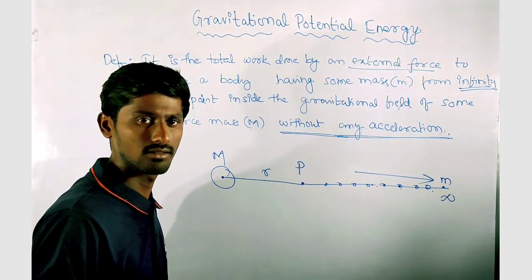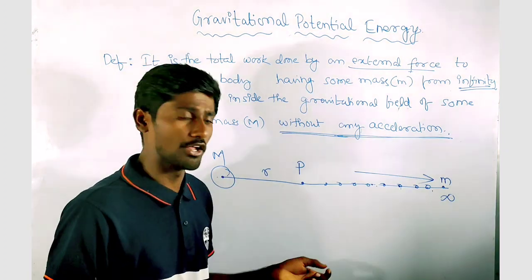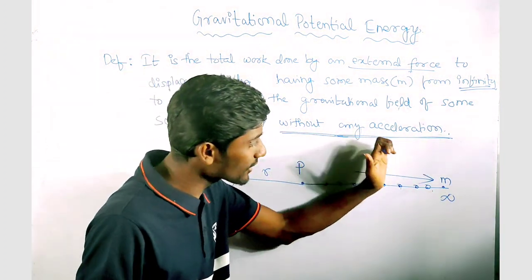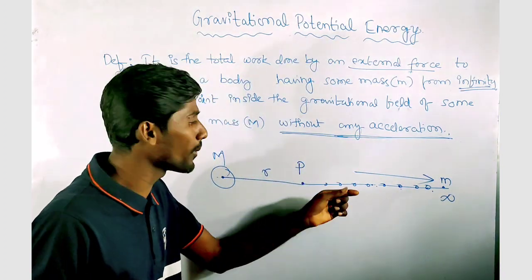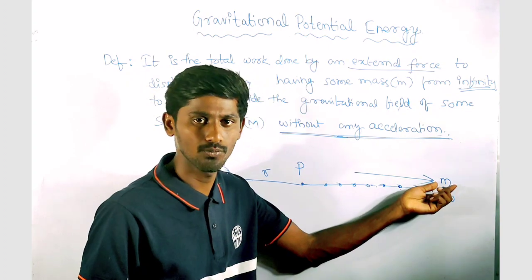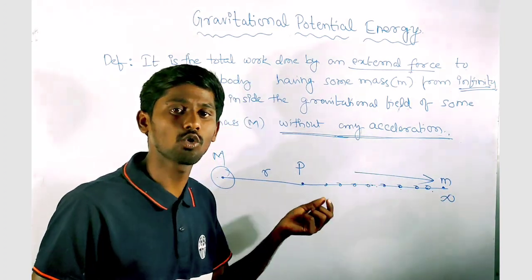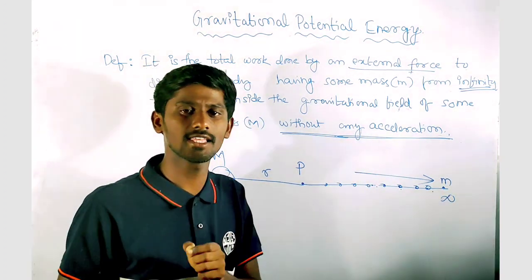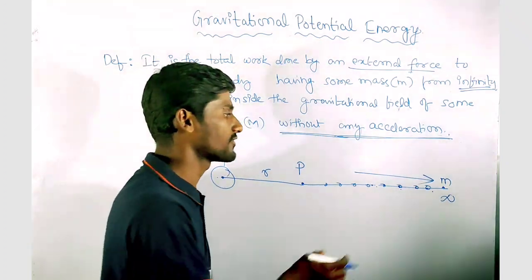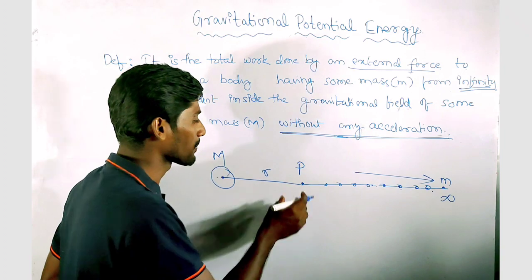So that we can make its acceleration 0 at each and every point. Okay? And now, if we can measure the total work done by the external force that we applied to make the acceleration of this small m 0, then that total work done is nothing but the gravitational potential energy of this small m at the point P.